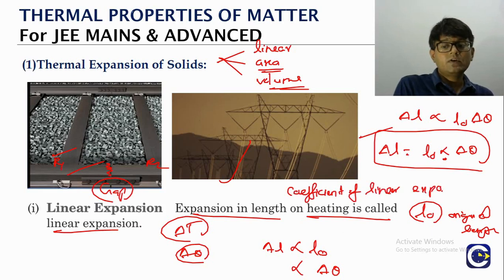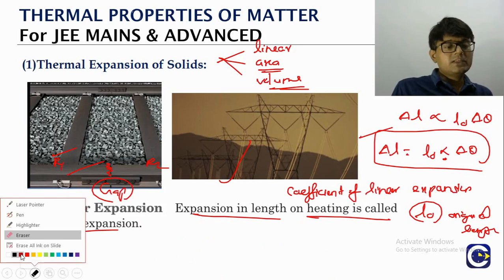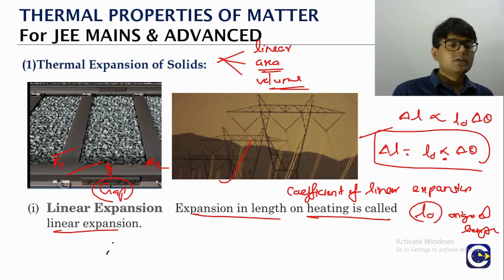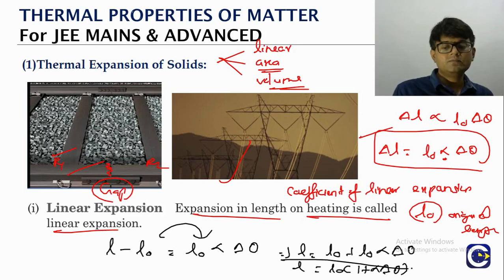The coefficient of linear expansion, which we indicate with the symbol alpha. So the change in length delta L will be equal to what? L0 into alpha into delta theta. So delta L means what? Change in length. Right? Change in length means the final length L minus original length, which is equal to L0 alpha delta theta. So bring the L0 to here. So L is equal to L0 plus L0 alpha delta theta. If you take L0 common, it is 1 plus alpha delta theta. That is the L value.